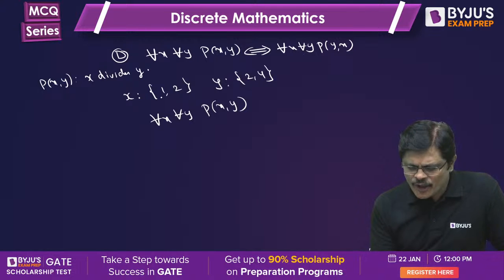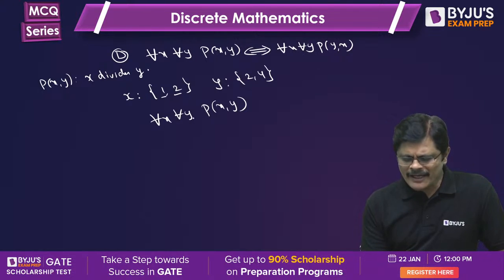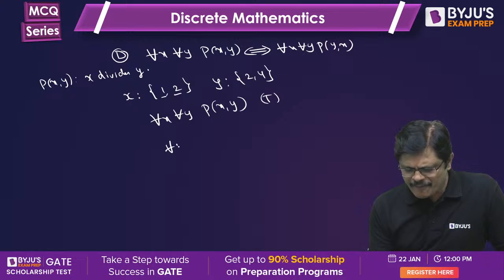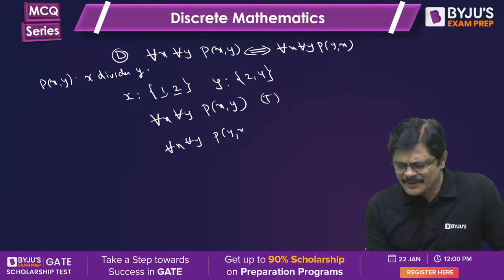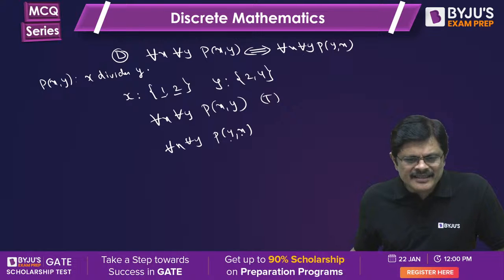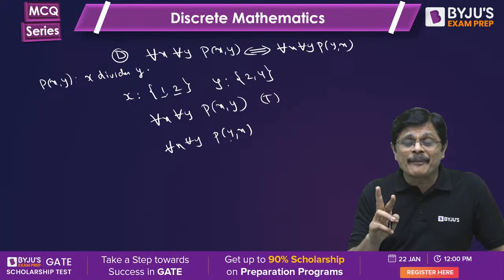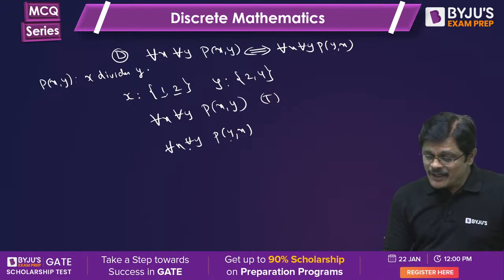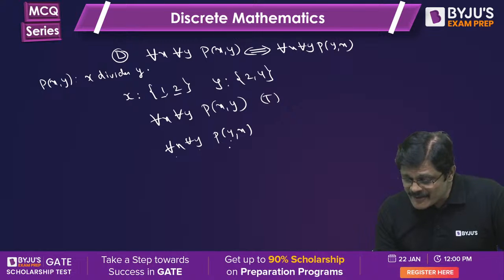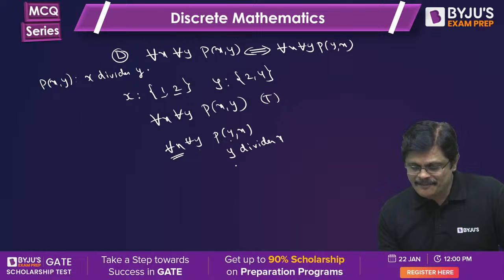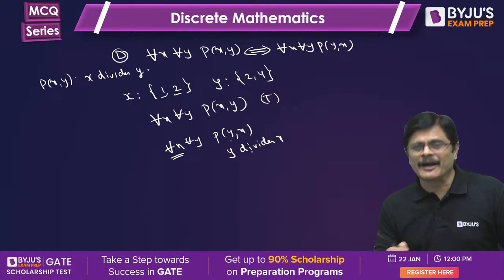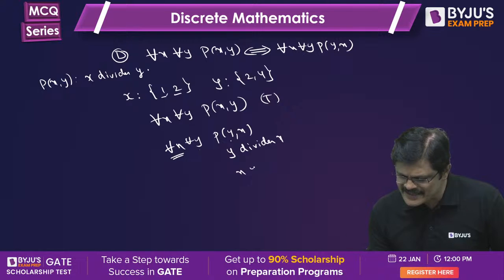Now, here it says for all x, for all y, x divides y, it is true. But if you consider for all x, for all y, Pyx, y divides x, is it correct, sir? No. That is wrong. That's what I am trying to tell you, sir. Pxy is not necessarily Pyx. When you keep x and y the same, it says y divides x, which means x is divisible by y.